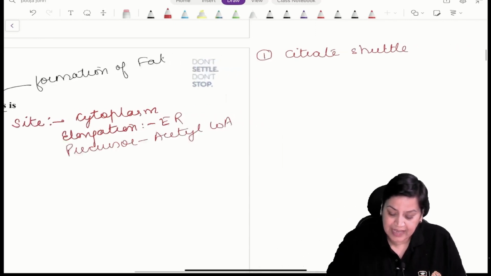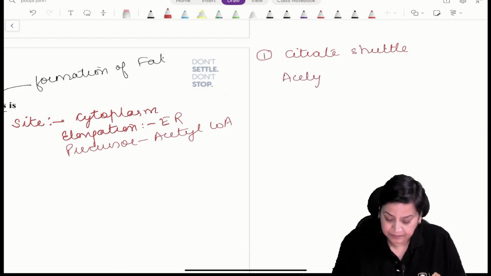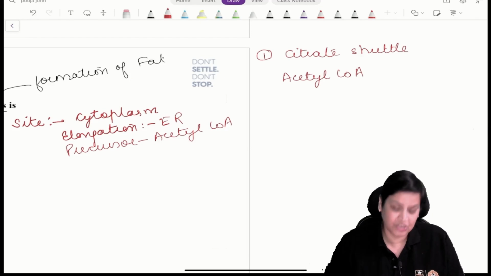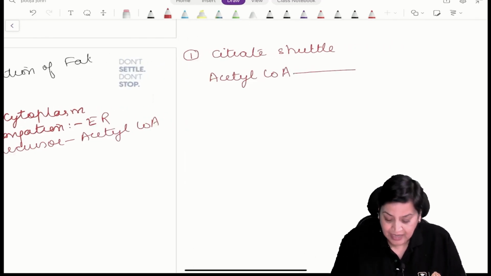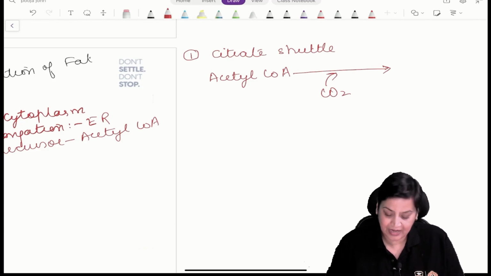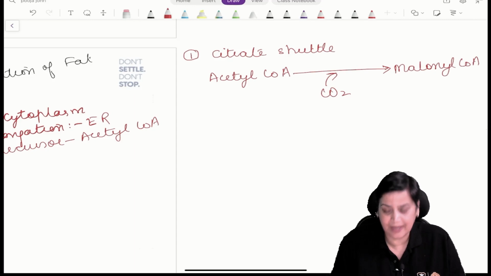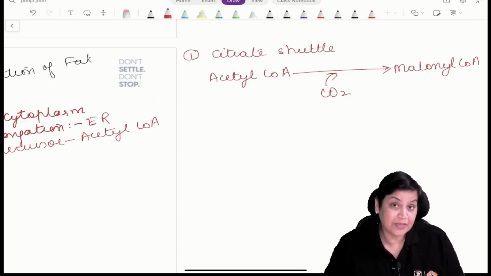Once this acetyl coenzyme A enters, it undergoes carboxylation in the cytoplasm, which means there is attachment of one molecule of carbon dioxide, and acetyl coenzyme A is converted into malonyl coenzyme A. Why does this become a rate limiting reaction?